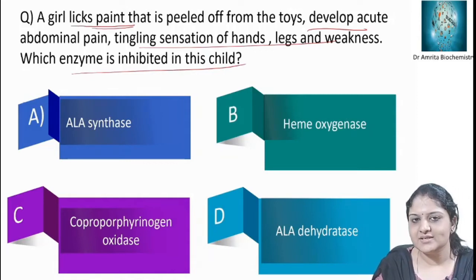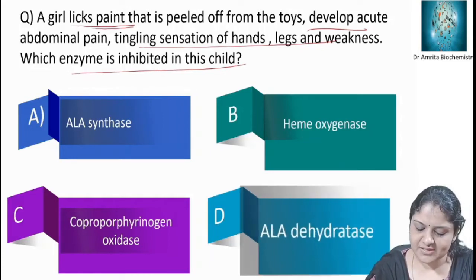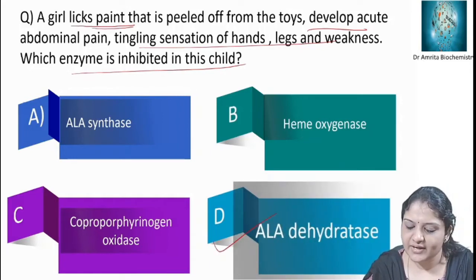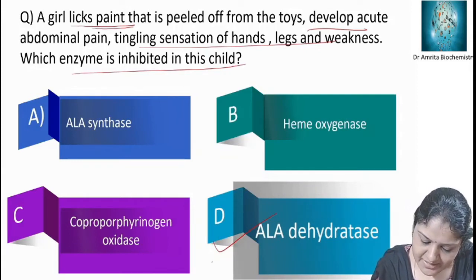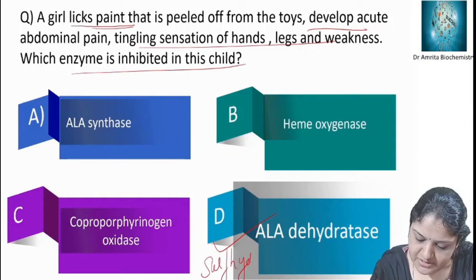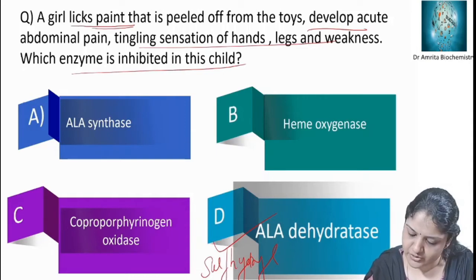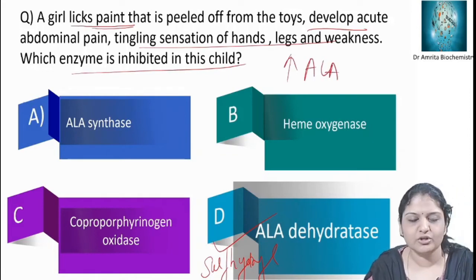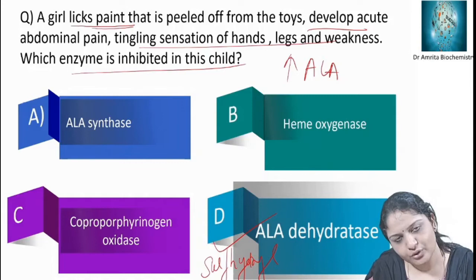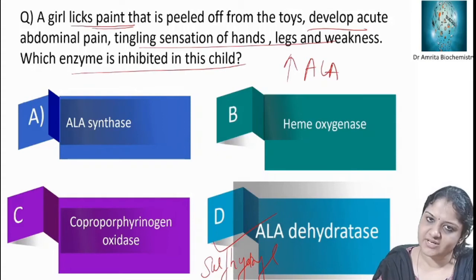ALA dehydratase enzyme is sensitive to inhibition by lead. So the correct answer is D. Option D, ALA dehydratase, that is lead poisoning. This ALA dehydratase is a sulfhydryl enzyme, which is sensitive to inhibition by heavy metals. So a characteristic finding of lead poisoning is the elevation of ALA. There is increased ALA in the absence of elevation of porphobilinogen. Since porphobilinogen is not formed, there is increased ALA in the absence of porphobilinogen in ALA dehydratase deficiency. So the correct answer is D.